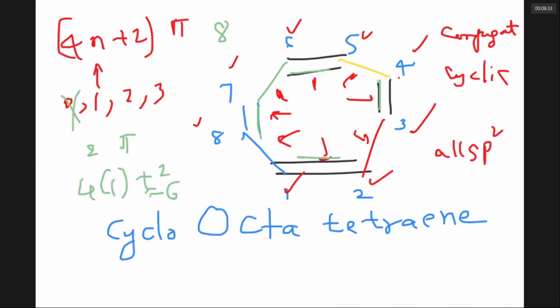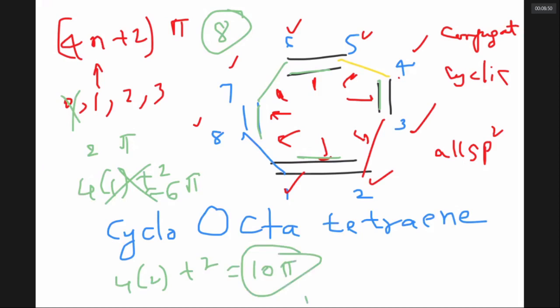It should have 6 pi electrons. How many pi electrons does it have? 8. So I can't put n is equal to 1. Suppose I put n is equal to 2. How many pi electrons? 10. It doesn't even have 10 pi electrons. So it has neither 2 nor 6 nor 10. It is 8. It does not obey Huckel's rule. Yes or no? Yes, sir. Therefore, it is not aromatic.